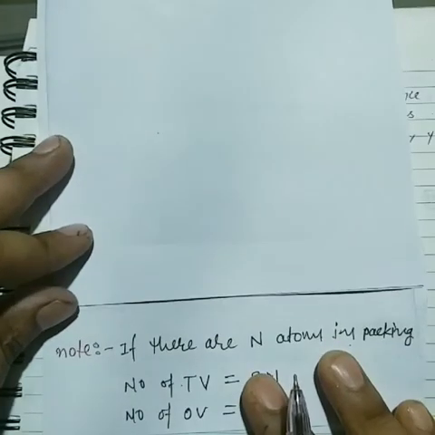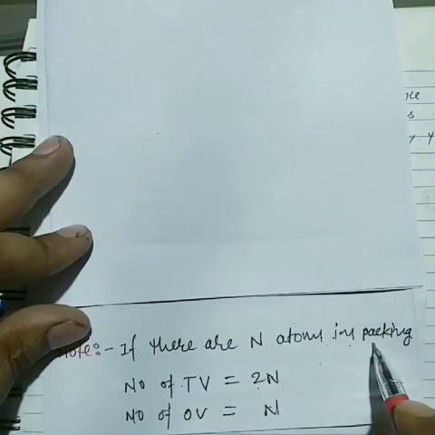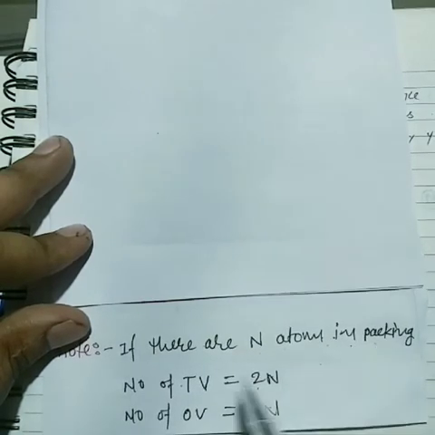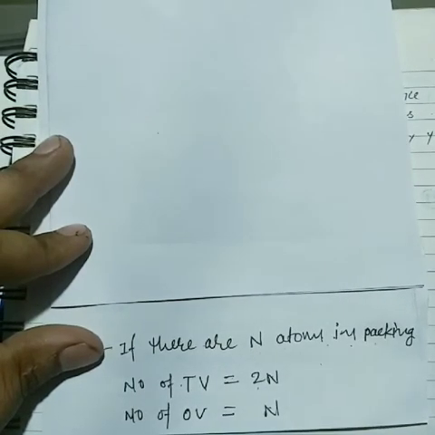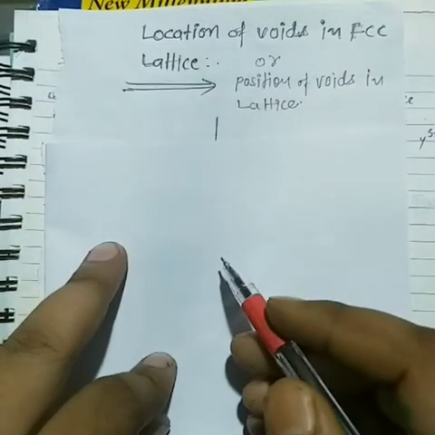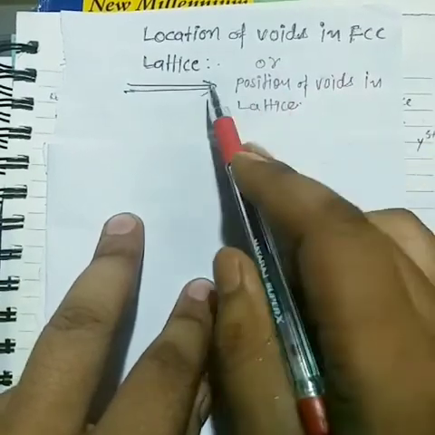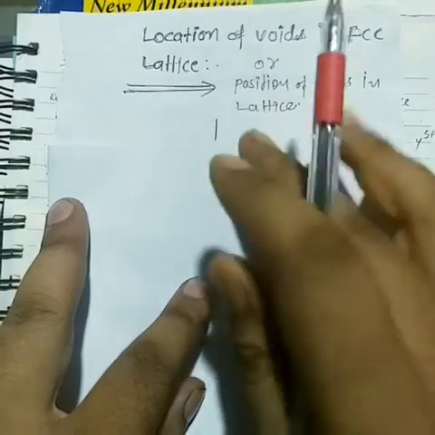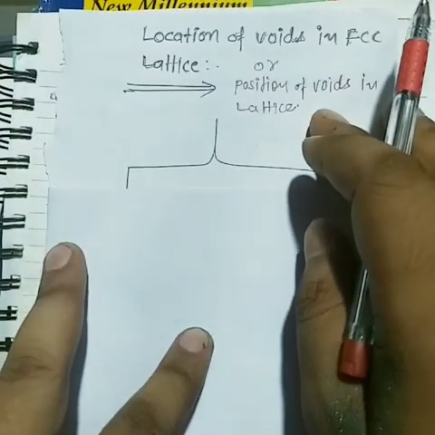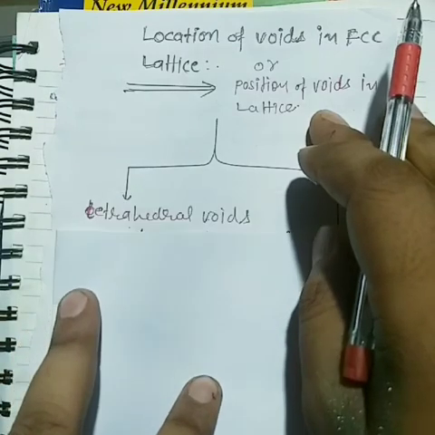So here it is a very important point. If there are n atoms in the packing, the number of tetrahedral voids is 2n, and the number of octahedral voids is n. Now finally we are getting the locations of voids in the FCC lattice, or positions of voids in the FCC lattice. This is a very important topic from the competitive exams point of view, as well as the theoretical part.